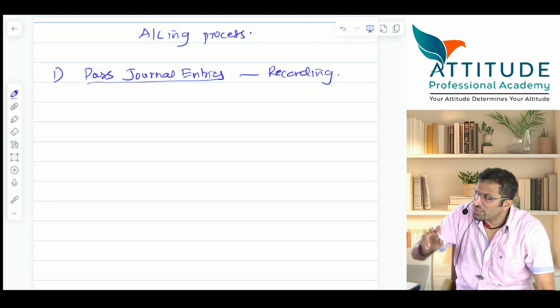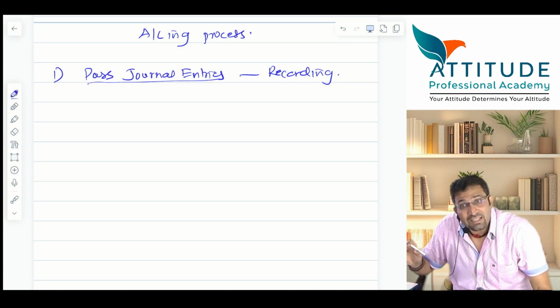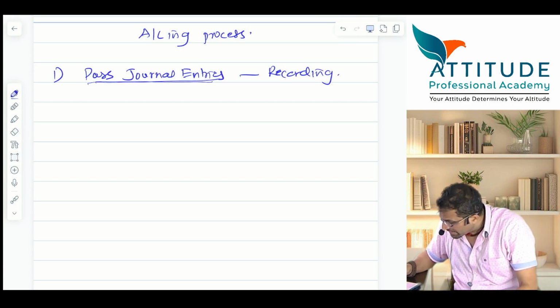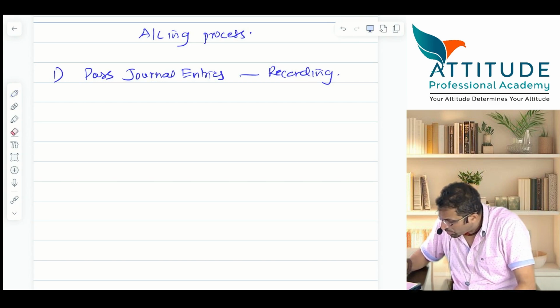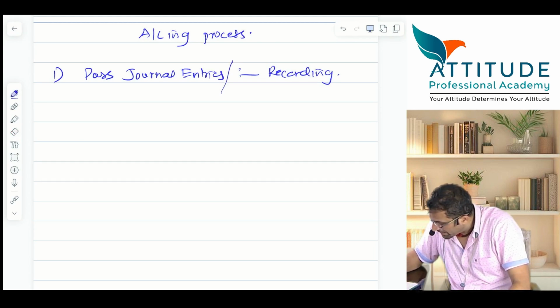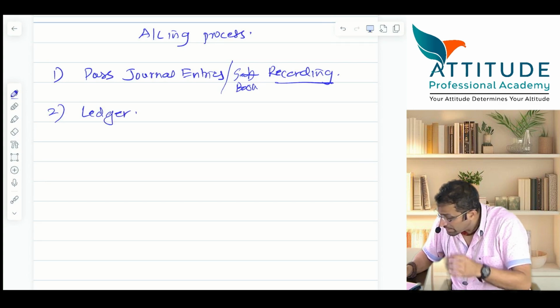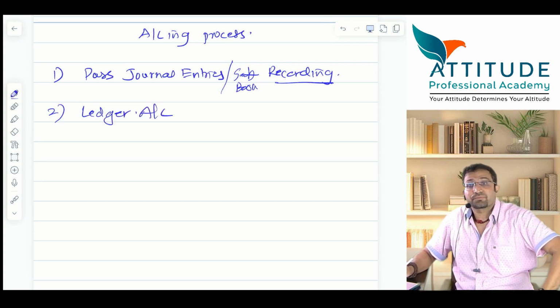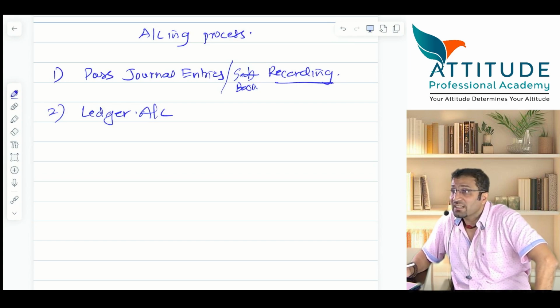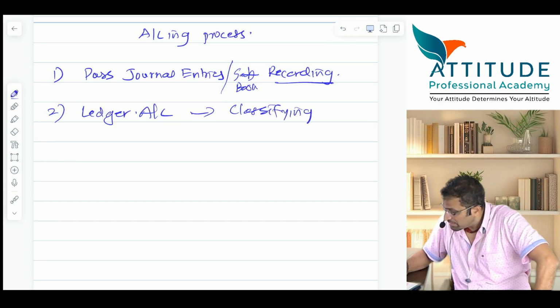Understood? Whether it is journal or subsidiary books, they are books of original entry. After passing the journal entries or preparing subsidiary books, which is known as recording, you prepare ledger accounts. What are ledger accounts? I'll tell you later on. This is known as classifying. Recording and classifying put together is known as bookkeeping.